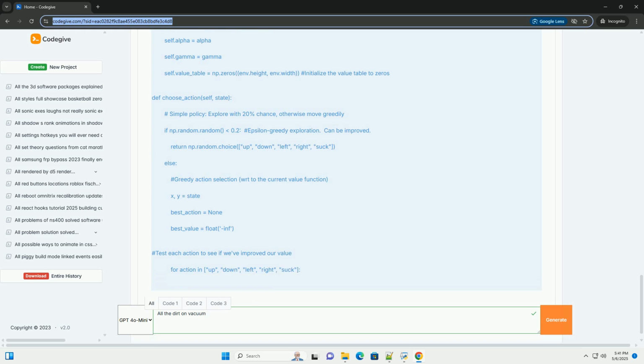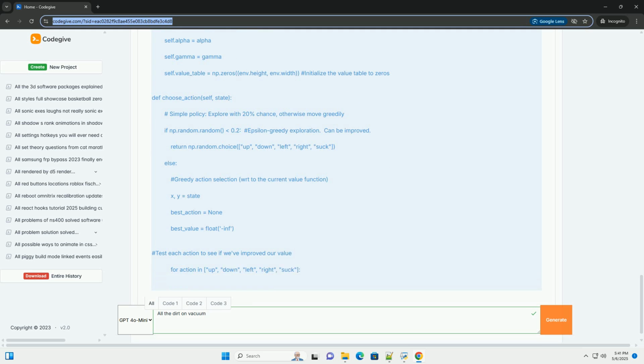3. Reward, a numerical value that the agent receives after taking an action. This feedback signals whether the action was good or bad. Example: +10 for sucking dirt. -1 for moving to a new empty location. -10 for bumping into a wall.